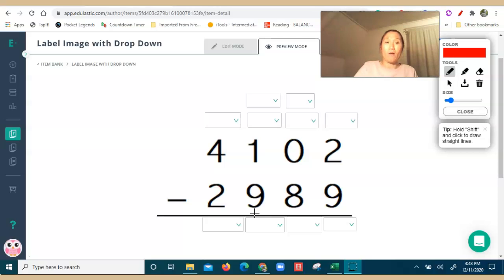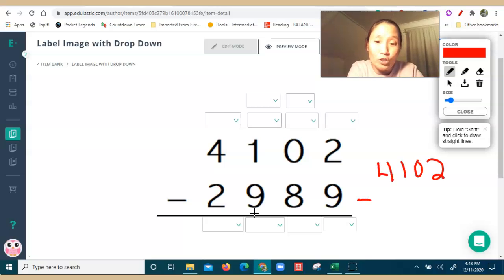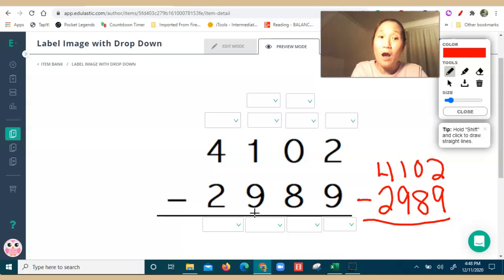Let's write out the problem. So, we're going to write out 4,102. We're going to take away 2,989. Those who do this with me on a whiteboard or on a piece of paper are much more successful.